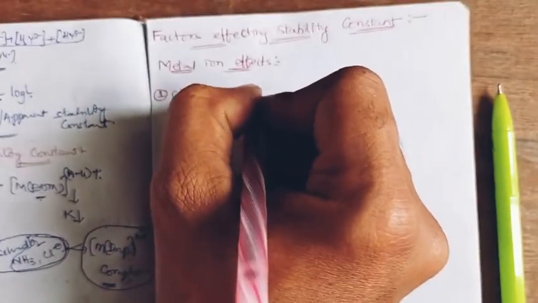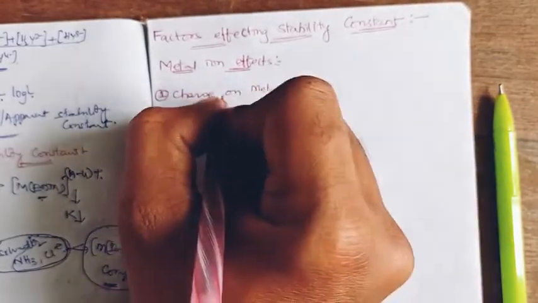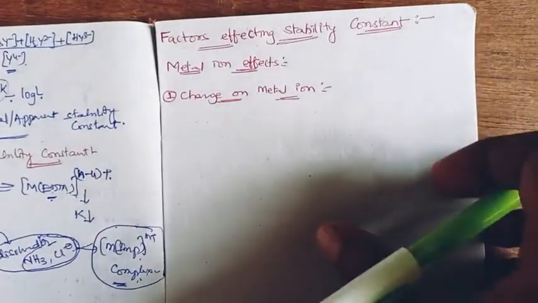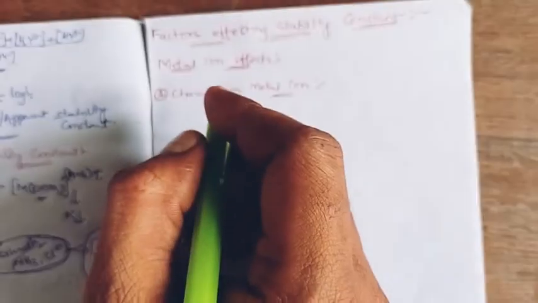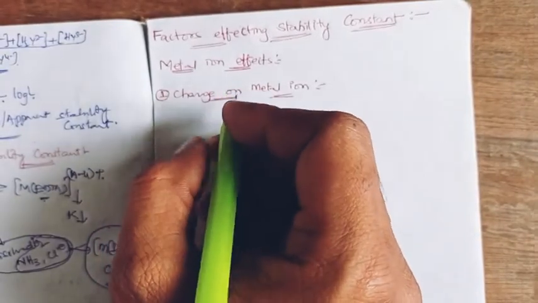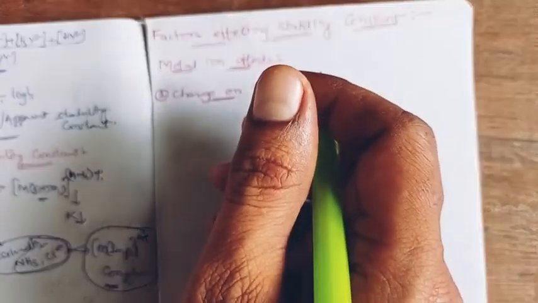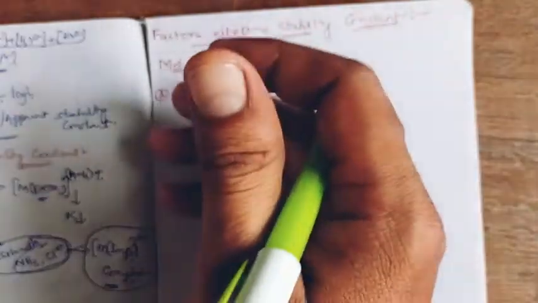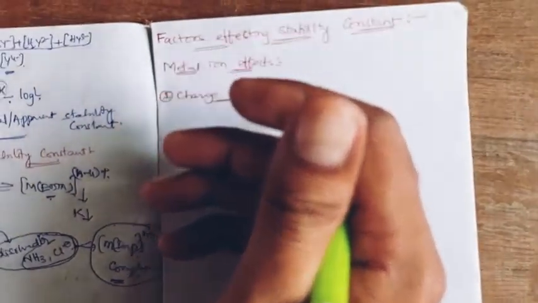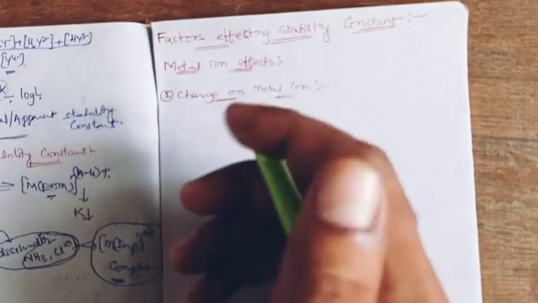When we observe metal ion complexes of different charges, the higher charge gives higher stability constant values, and the lower charge complexes have low stability constants.